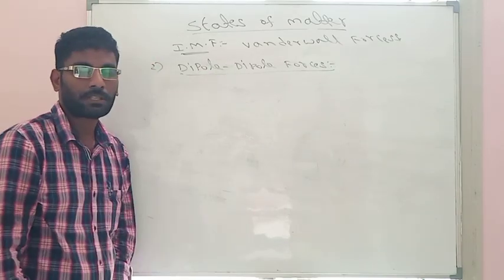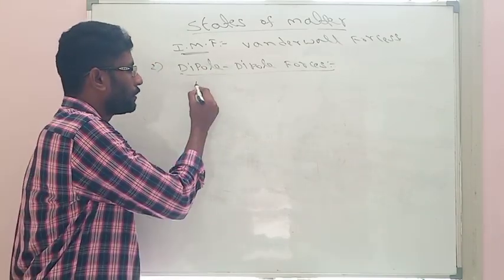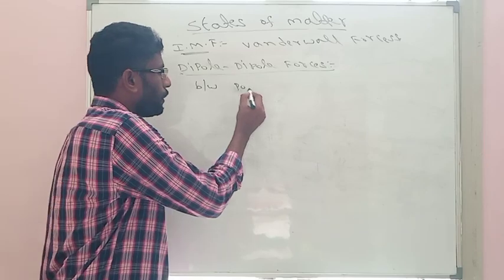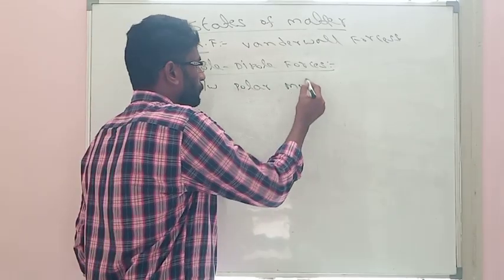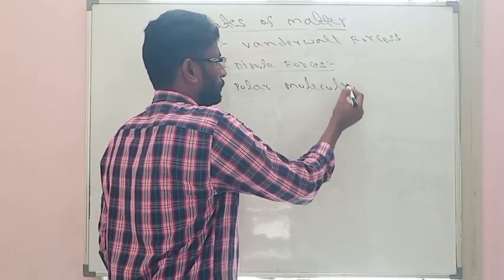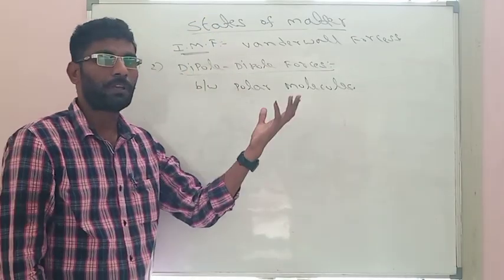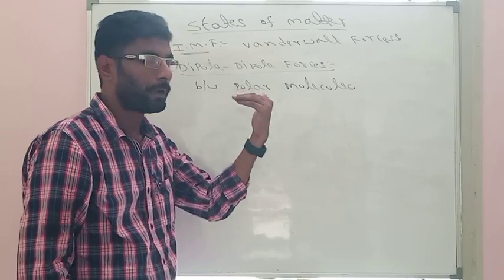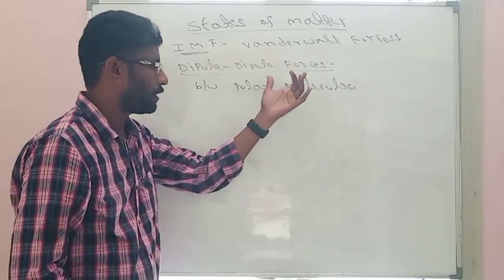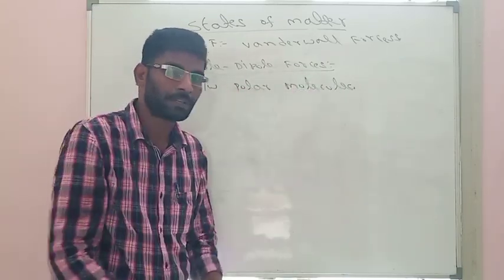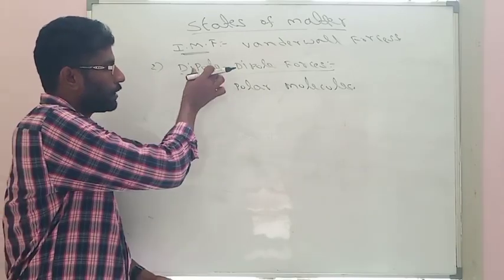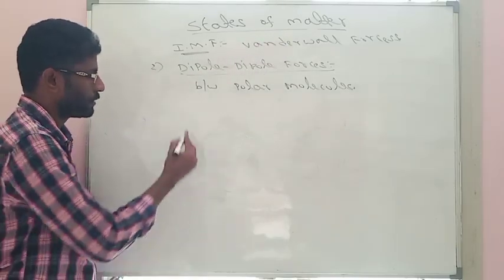These are the forces which exist between polar molecules. Polar molecule means whose dipole moment cannot be equal to 0. They exhibit some permanent dipole moment. Those are called polar molecules. So between the polar molecules, the existing forces are called dipole forces.